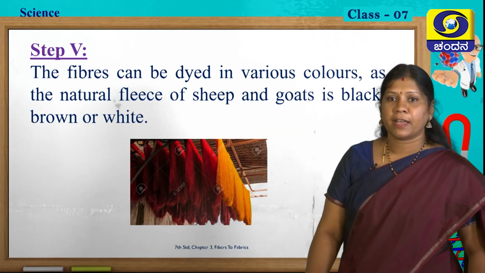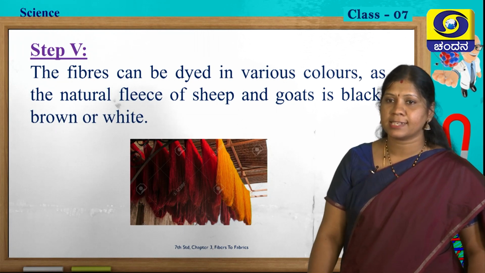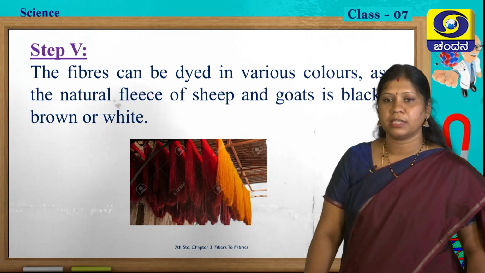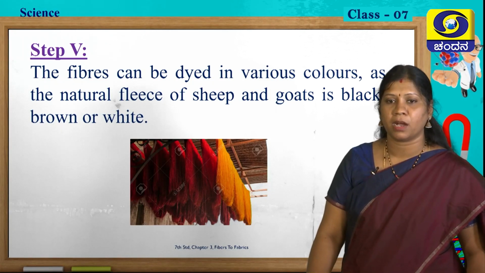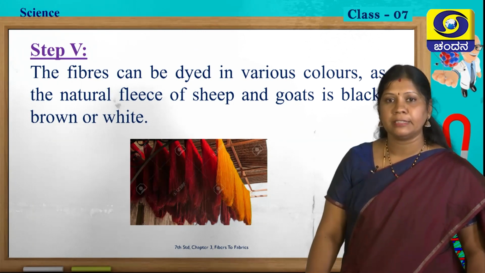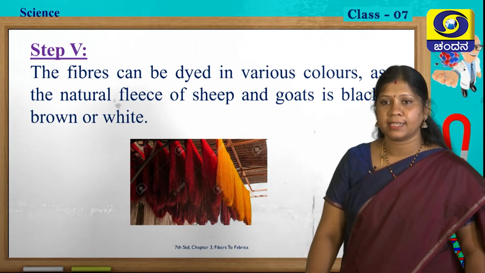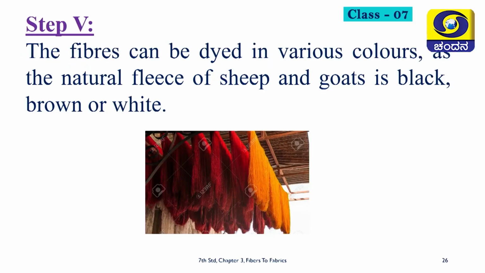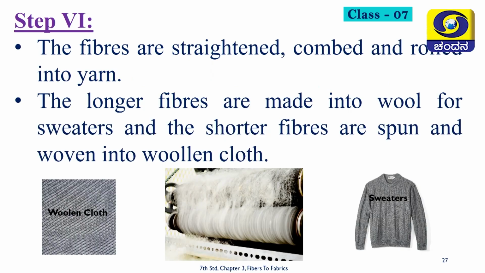Step 5. The fibers can be dyed in various colors, as the natural fleece of sheep and goats is black or brown or white. So normally, as usual, the color of the hair of any sheep or goat will be black, brown or white. So after sorting out, after removing burrs from the fibers, we have to go for dyeing, that is giving colors to the particular fibers. This is how the fiber dyeing will be done. They will take some bunches of fibers, color them and keep them for drying.